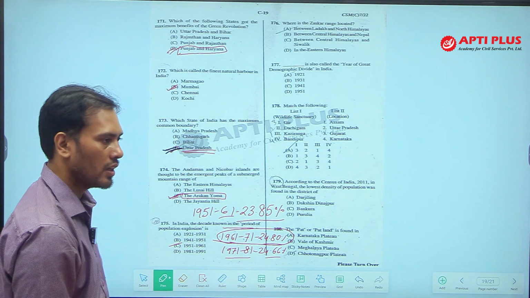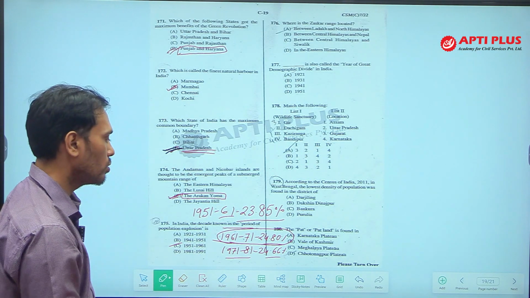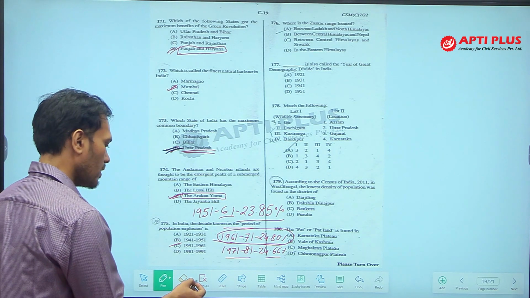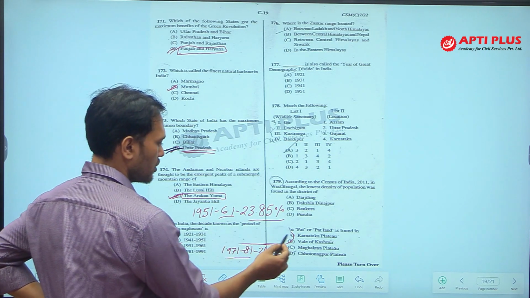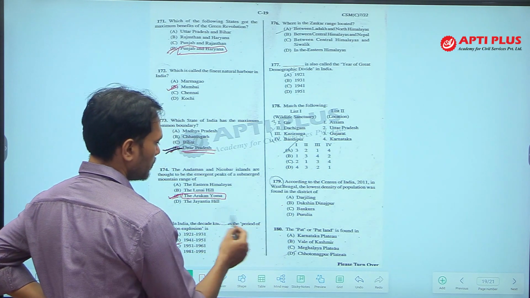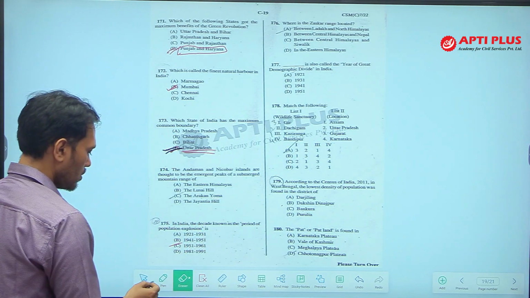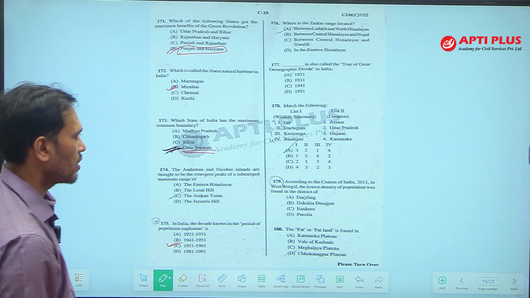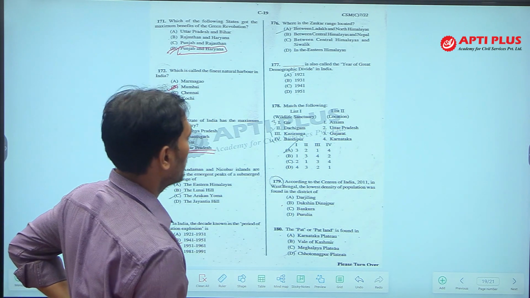During 71, the Bangladesh Liberation War, many people migrated to India, which was one of the reasons why we have seen the surge. So, the correct answer of this question is C, although the correct option is not given in the question.